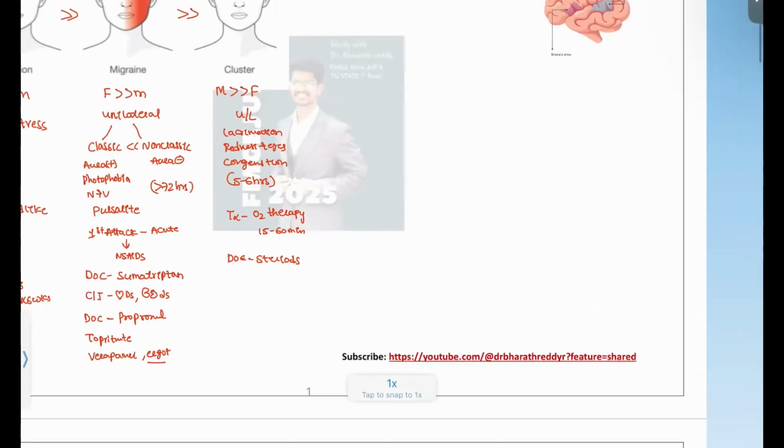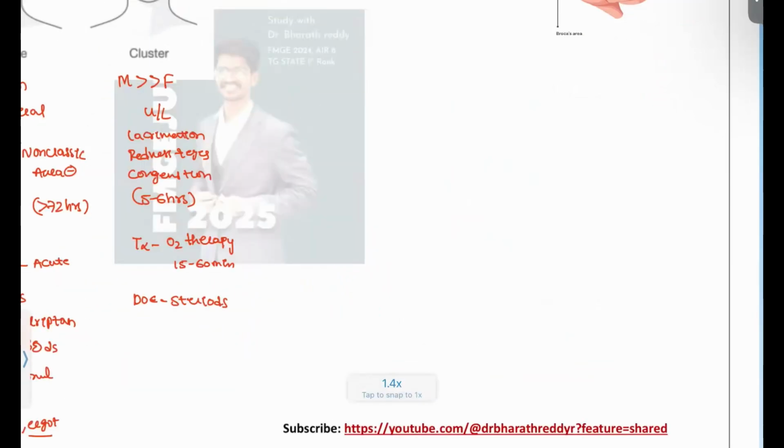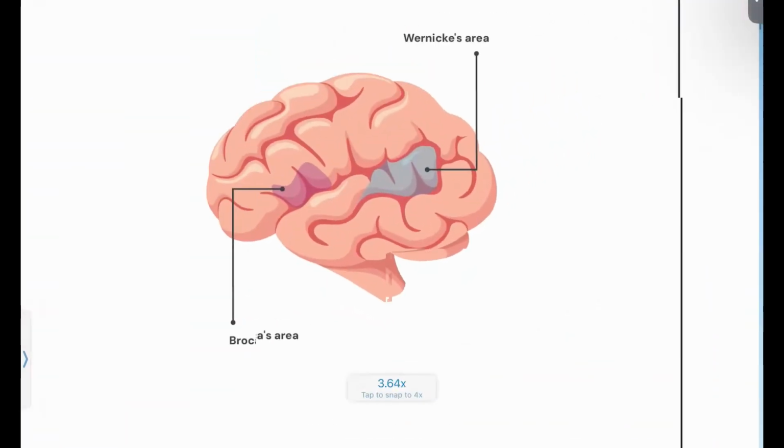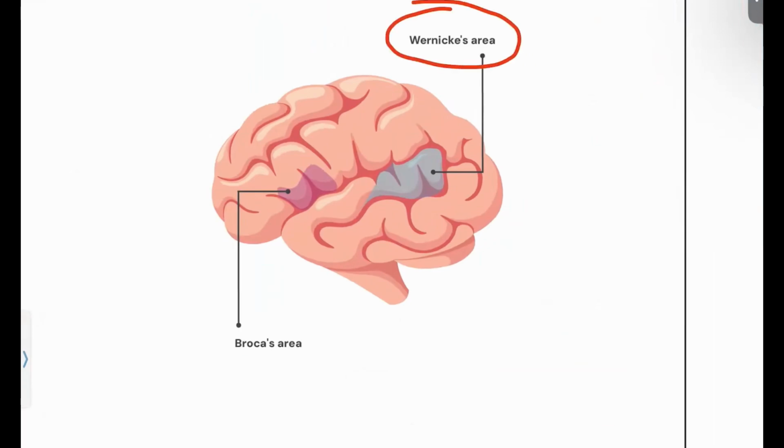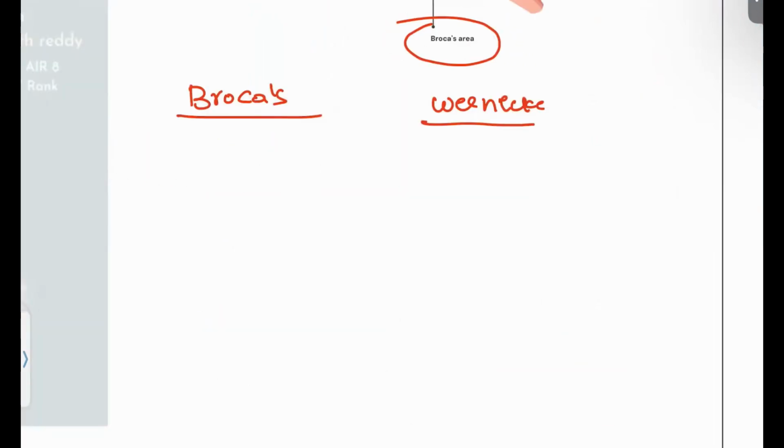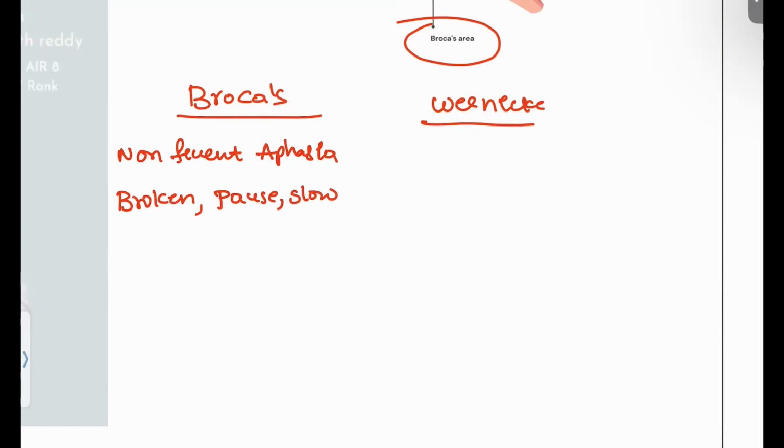And next, moving on to our next topic, that is your aphasia. So here in this picture, you can see we are going to discuss the Wernicke's area and the Broca's area. So Broca's aphasia is non-fluent aphasia. So what is meant by the non-fluent aphasia of this patient? Whenever we are asking this patient about the presentation of the symptoms, when we are checking the GCS score of this patient, the patient's speech is always broken and there will be pauses in between, and also it is slow speech. So this is what is meant by non-fluent speech.